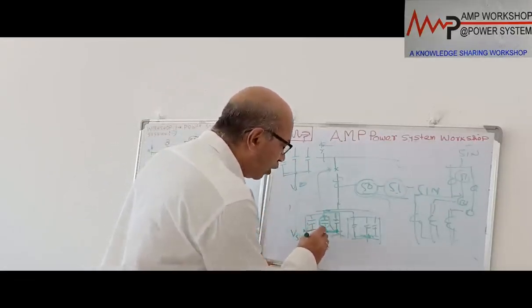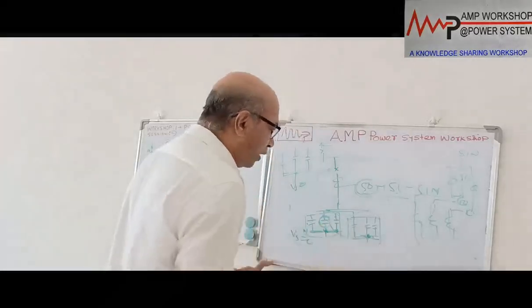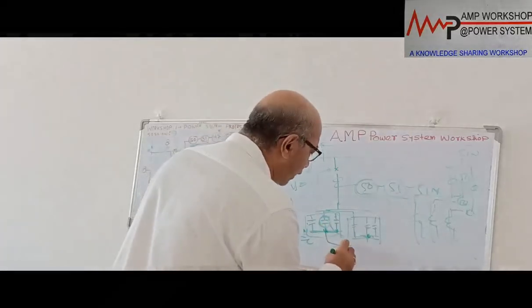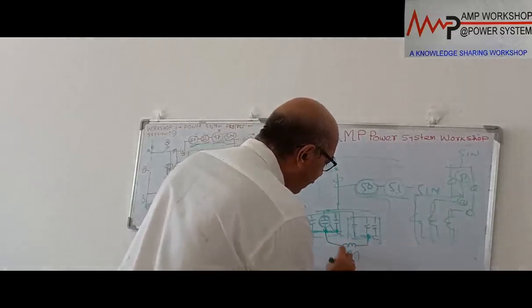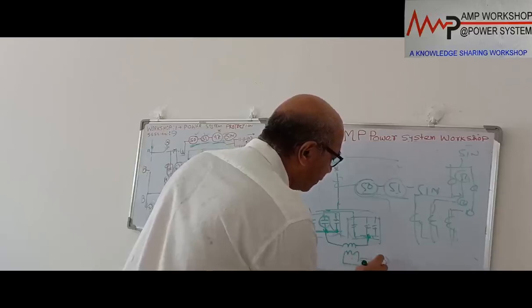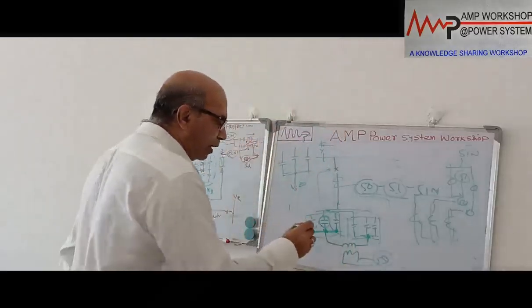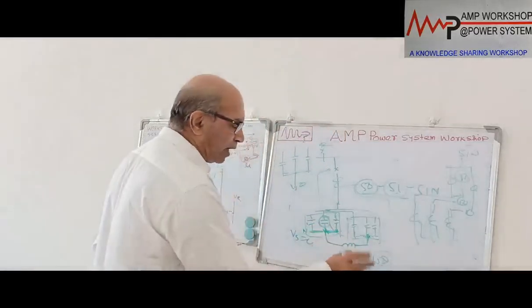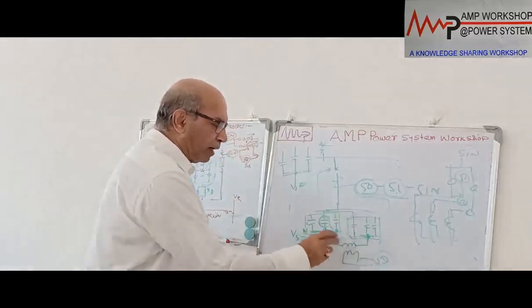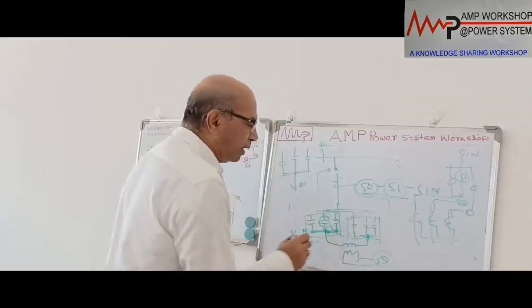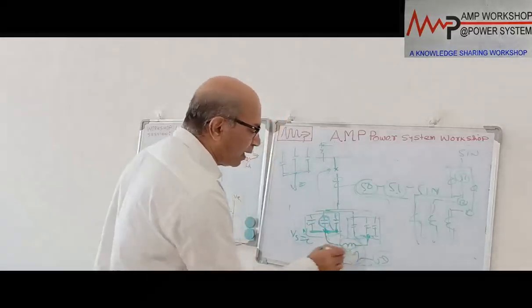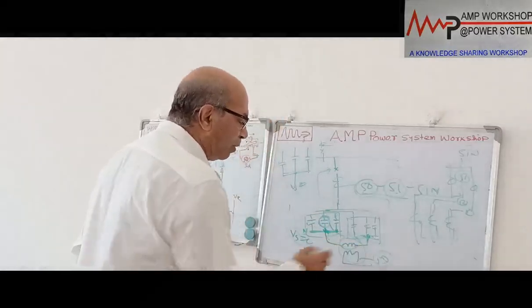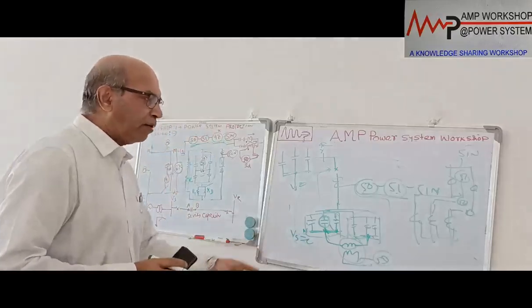Then the voltage will not be 0 here. So what we can do is put a single phase PT over here, with the output connected to a 59 relay, an over voltage relay. In normal condition both voltages are equal and there is no voltage over here. The moment any of the units fails, there will be an imbalance voltage between these points, then this PT will detect the imbalance voltage and immediately operate. This is another way we can do.